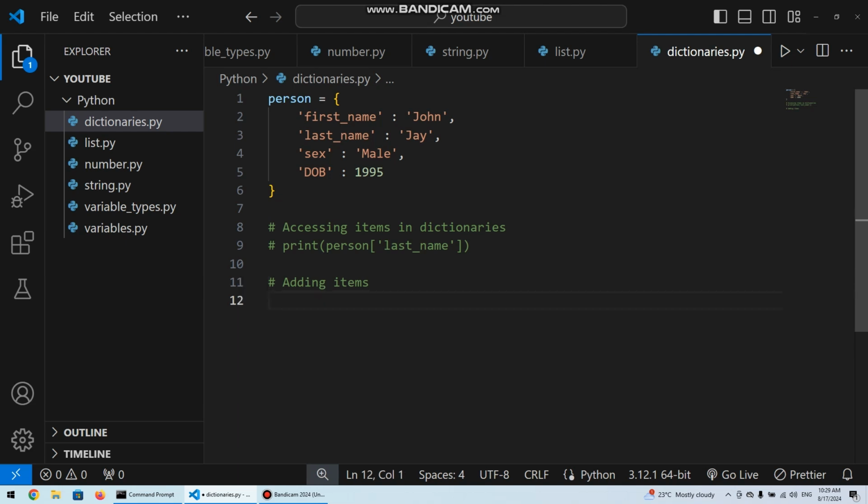The way we can add items in a dictionary is almost like we are assigning a new key value pair. For example, we already see person has first name, last name, sex, and date of birth. We might want to save nationality.